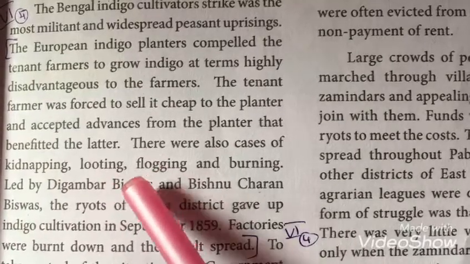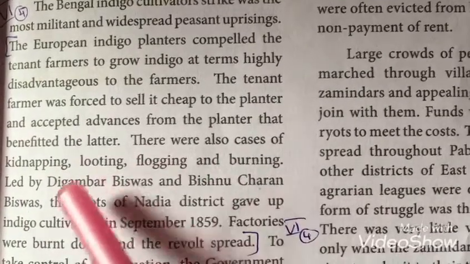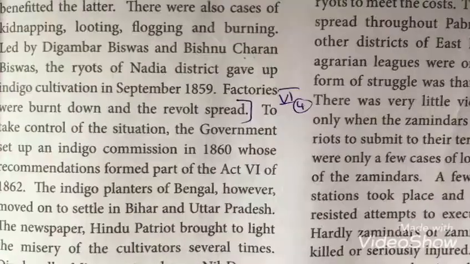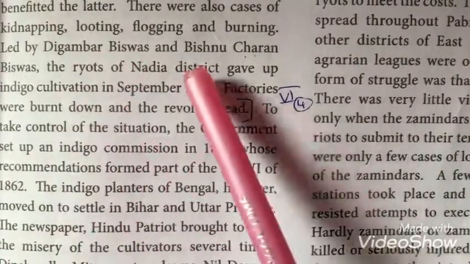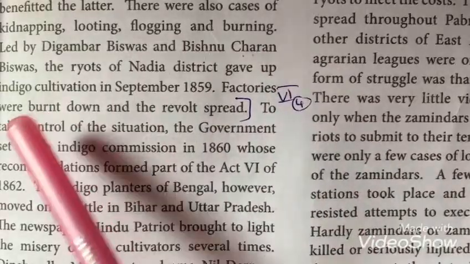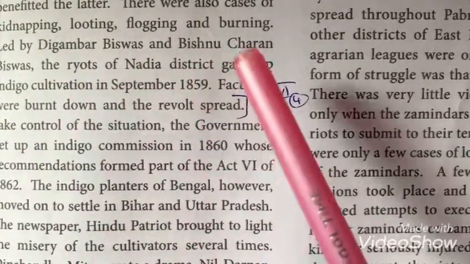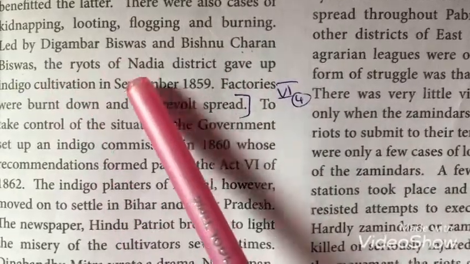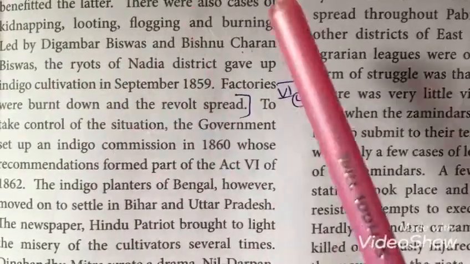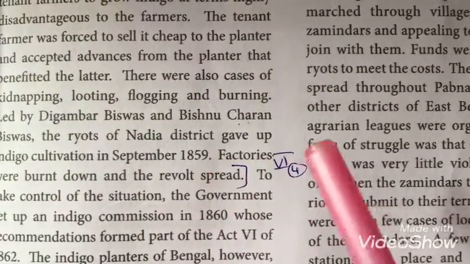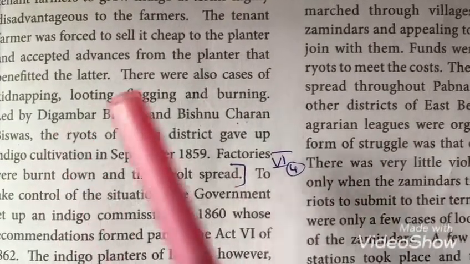Looting means in Tamil we will call it கொள்ளையடிக்கிறது. Okay, and flogging and then burning. Digambar Biswas and Vishnu Charan Biswas, these two people are the ryots of Nadia district. So they are the farmers of Nadia district. They started the revolt, but it was suppressed by the European planters.